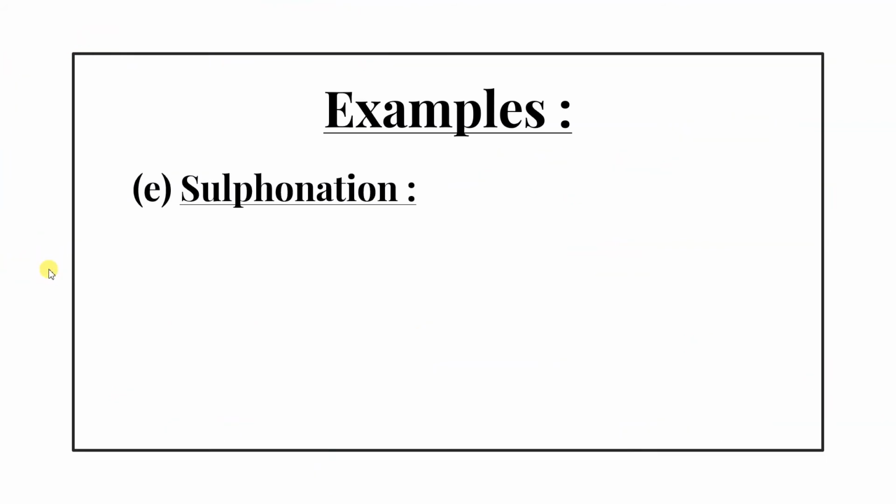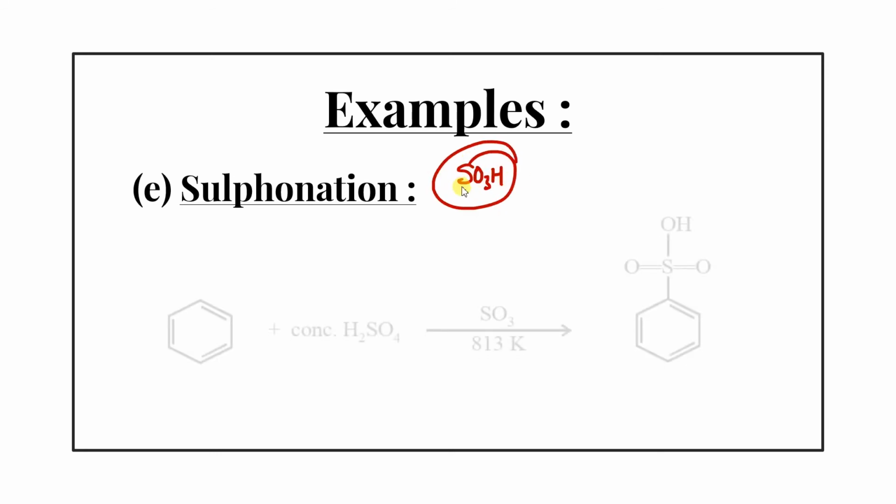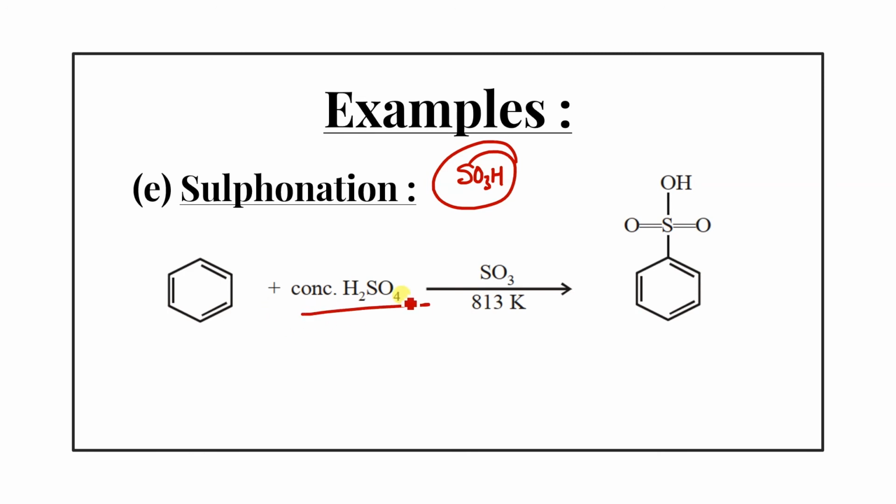So now sulfonation. Sulfonation means SO3H group will attach as an electrophile. In this case, we use the fuming H2SO4, or we can say conc H2SO4. SO3 के presence में SO3 will act as an electrophile generator, and this will give you SO3H. So this will attach to any position because all the positions are same over here. I have already told you that H2SO4 will attach on this. It will be like this. So this SO3 will give this OH minus will come out and this will form SO3H plus. So in this way it will attach on this.